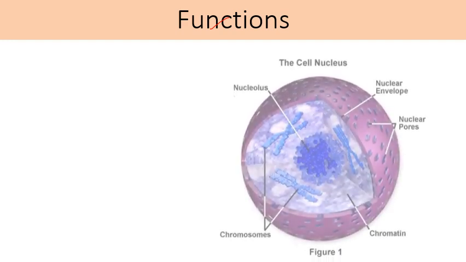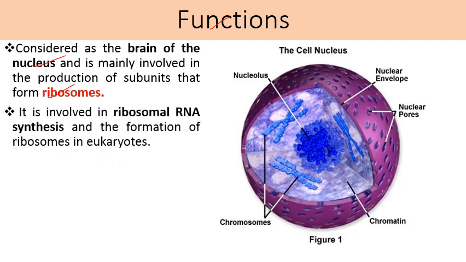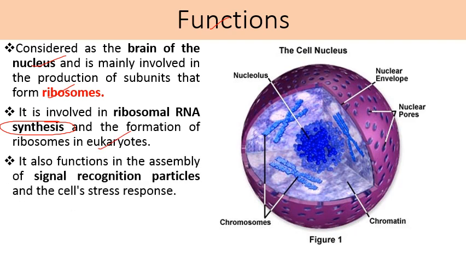The next comes function of nucleolus. So it is considered as the brain of nucleus and is mainly involved in production of subunits that form ribosomes. So ribosomes का raw material यहाँ पे बनता है. It is involved in ribosomal RNA synthesis. rRNA की जो site of synthesis है, that is nucleolus, and the formation of ribosomes in eukaryotes. It also functions in the assembly of signal recognition particles and the cell stress response. So these are the various functions carried out by a nucleolus.